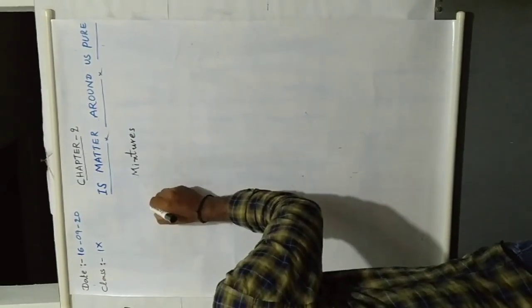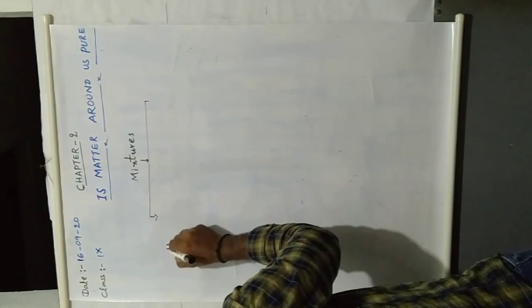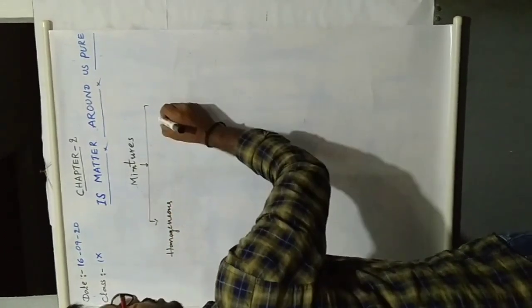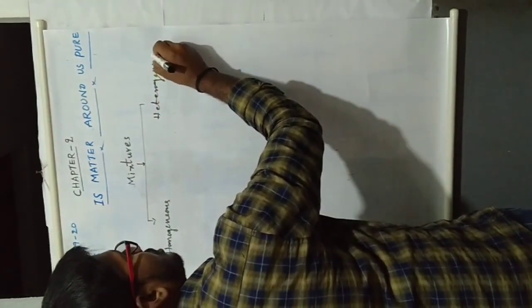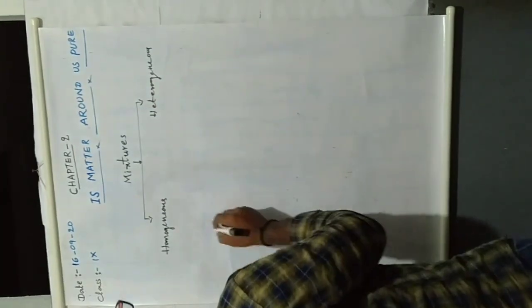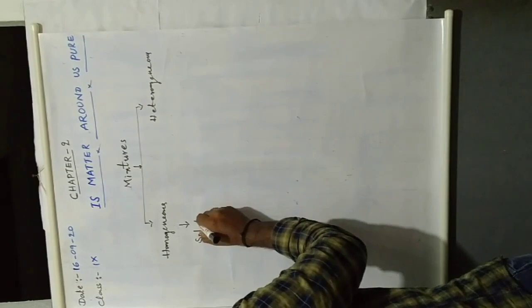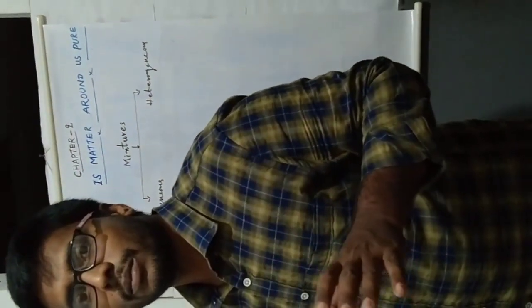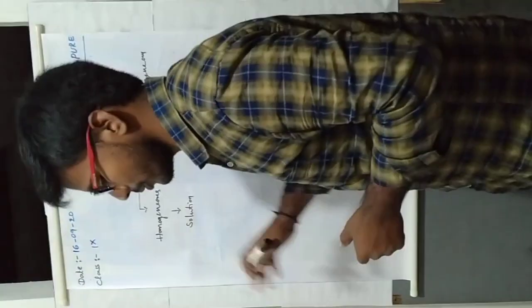Mixtures are classified into two types: homogeneous and heterogeneous. Homogeneous mixtures are again classified into solutions. What is a solution? Definition of a solution: a solution is defined as a mixture of two or more components, a homogeneous mixture.